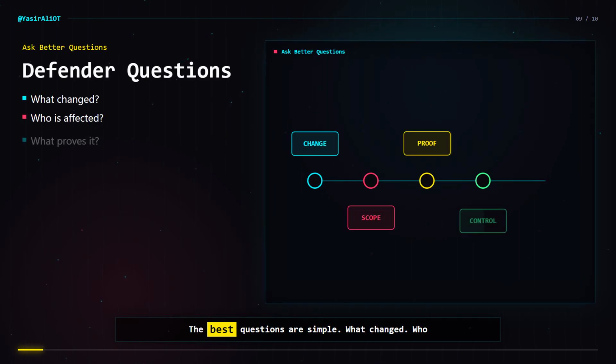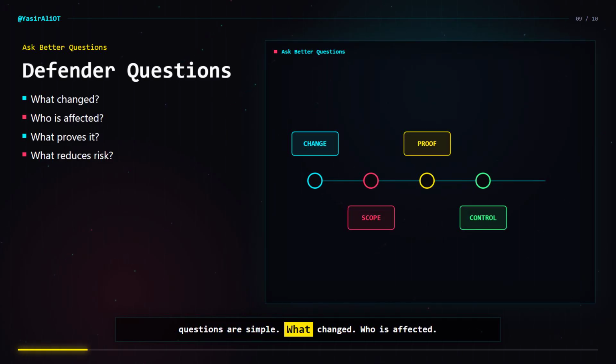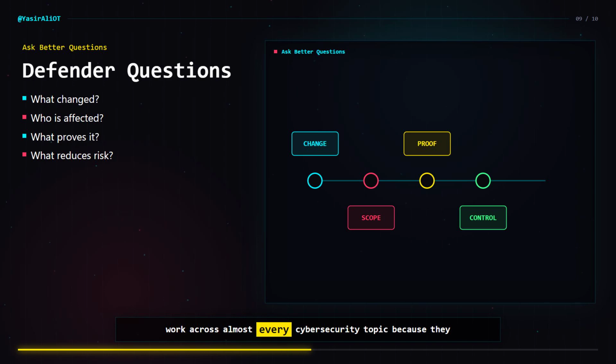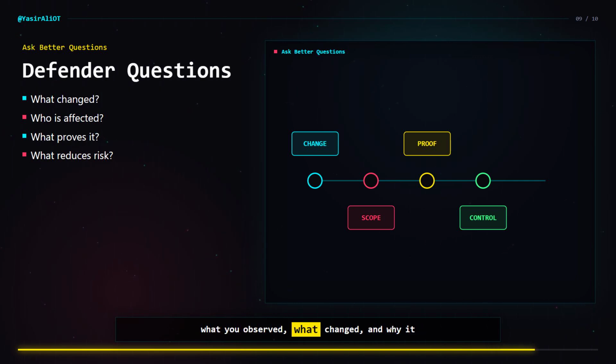The best questions are simple. What changed? Who is affected? What proves it? What reduces risk? Those questions work across almost every cybersecurity topic because they force useful thinking. The order matters because each layer supports the next one. Write down what you observed, what changed, and why it matters.